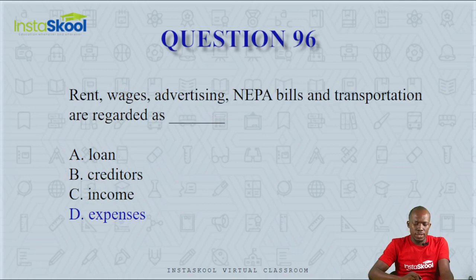Question number 96. Rent, wages, advertising, NEPA bill, and transportation are regarded as dash. Are they loans, creditors, income, or expenses? All these are things that you pay for, and services or utilities that you pay for are regarded as expenses. So the correct answer here is option D.